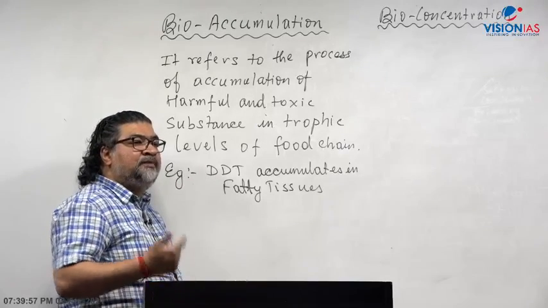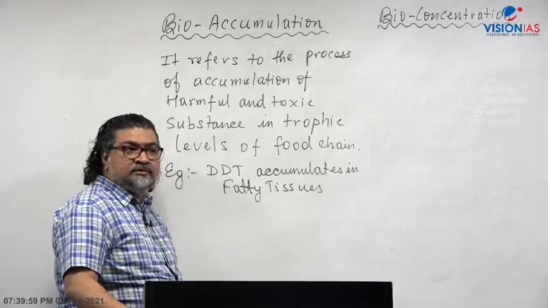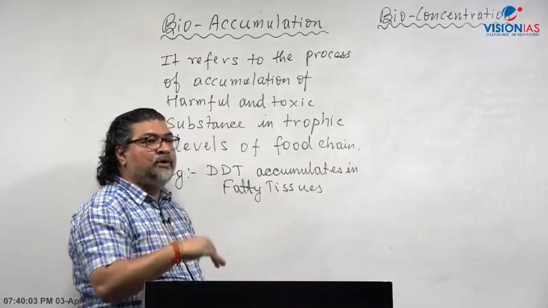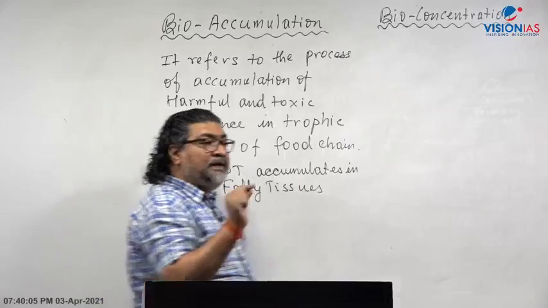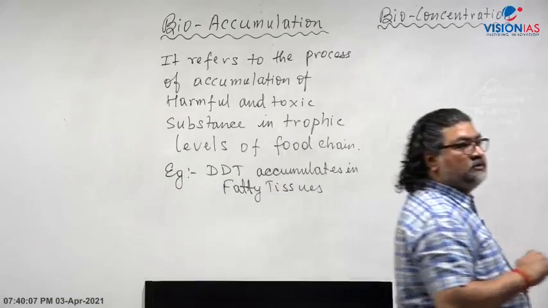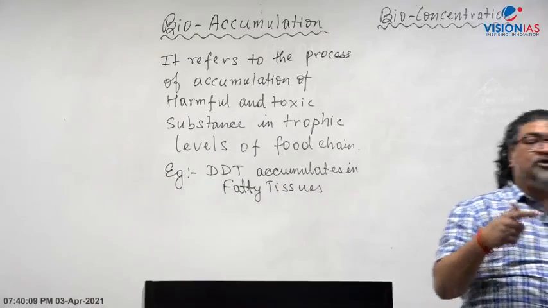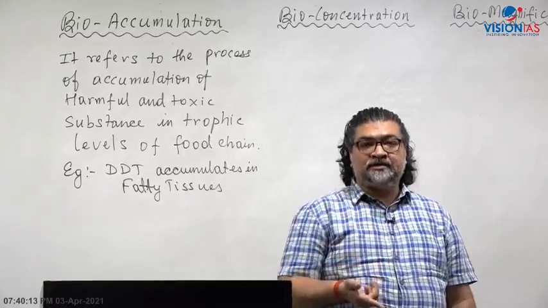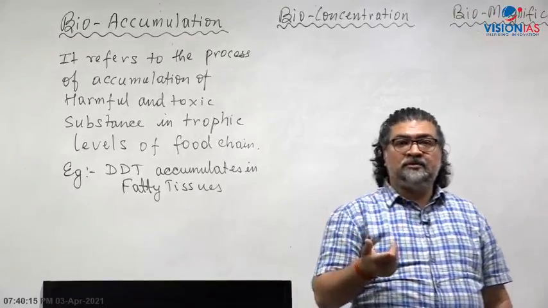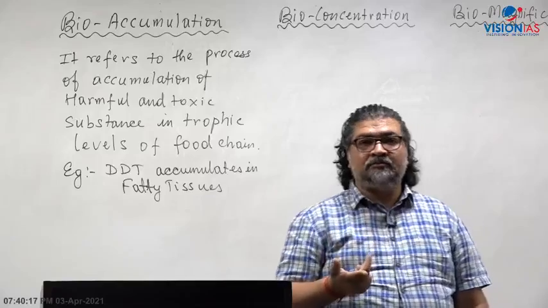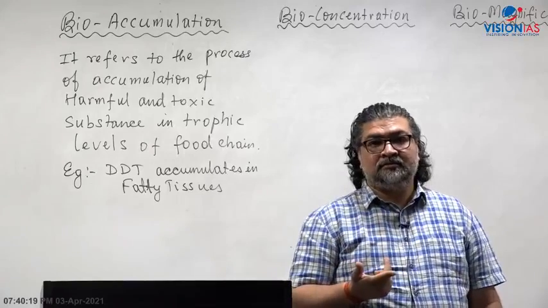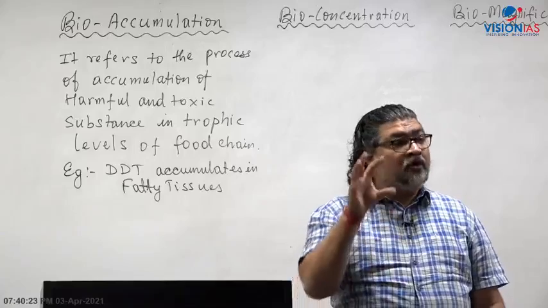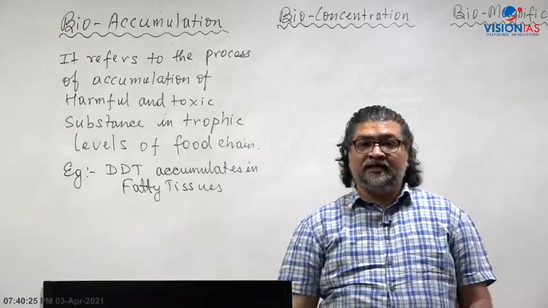It gets accumulated in the fats. Sometimes this accumulation will be higher or lower. That is called bioaccumulation. And there are biologically active pollutants like mercury, cadmium, chromium, lead, chemical fertilizers, and pesticides. They have a more drastic impact on living organisms.